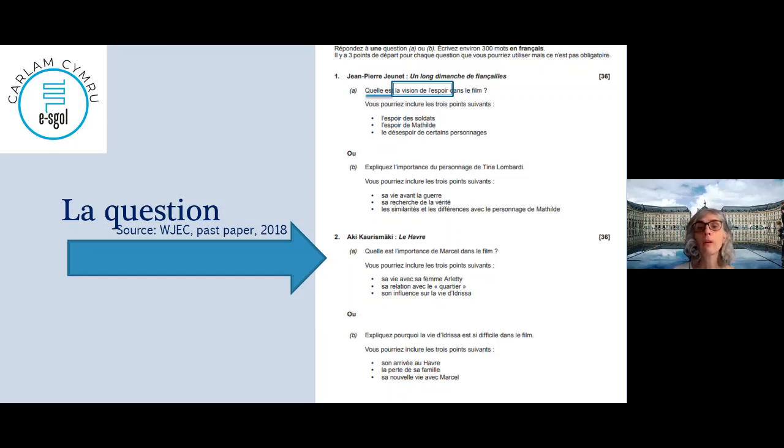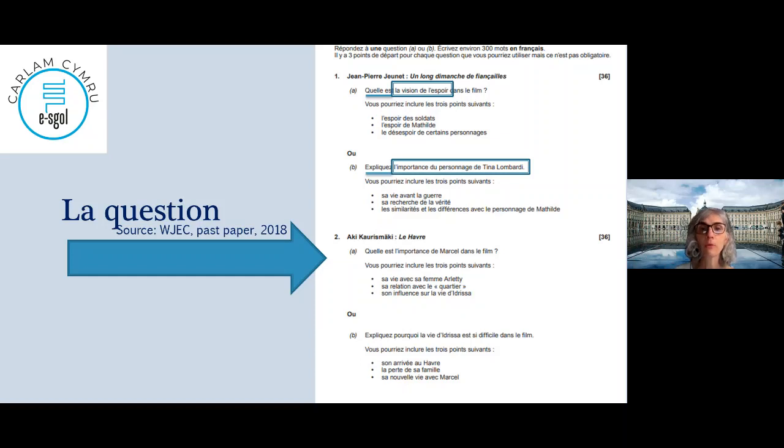Okay, second question you could choose. So you read that one, you read it carefully, and you read number B. Explain l'importance du personnage de Tina Lombardi. So you have to explain the importance of a character. That could happen in any film because you have characters in every film. So while I'm going through that, think of who are the main characters of your film and what you could say about them. What's the importance in the film?